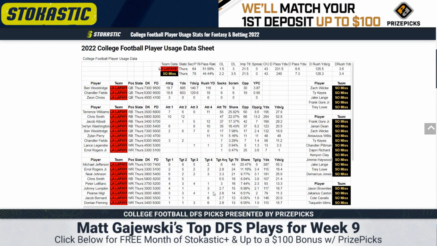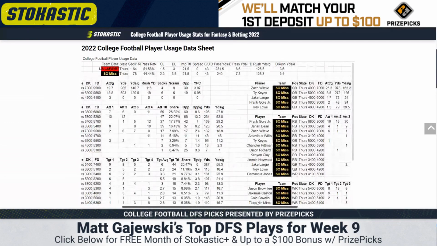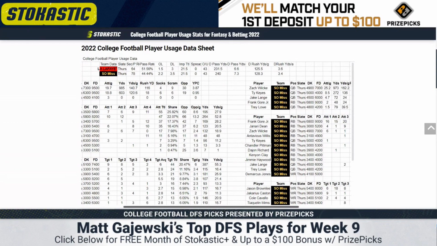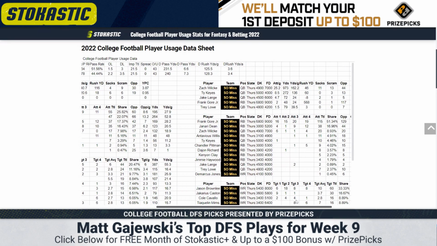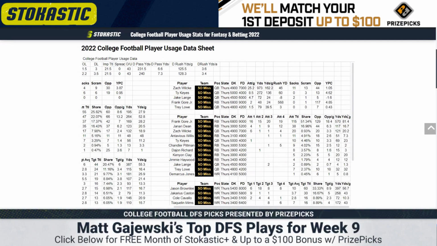Southern Miss, 78th in pace, 44% run rate. They are wild with what they do on offense. When they had Ty Keys, they were semi-pass heavy. They lost him. They went to the super back offense for a game or 2. Now they've kind of balanced out, and Wilkie's their quarterback, and he has some egregious turnovers and sacks, 7 interceptions in the last 3 games.